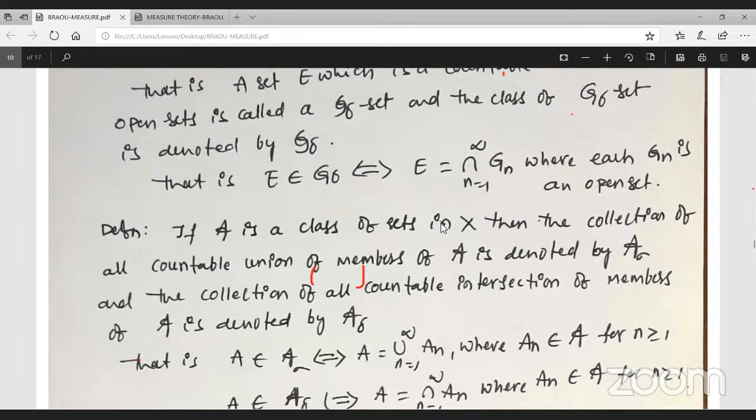Finite union of open sets is open. Arbitrary union of open sets is open. But finite intersection of open sets is open. But arbitrary intersection of open sets need not be open. Better example is this one: the open interval (minus 1 by n, 1 by n).